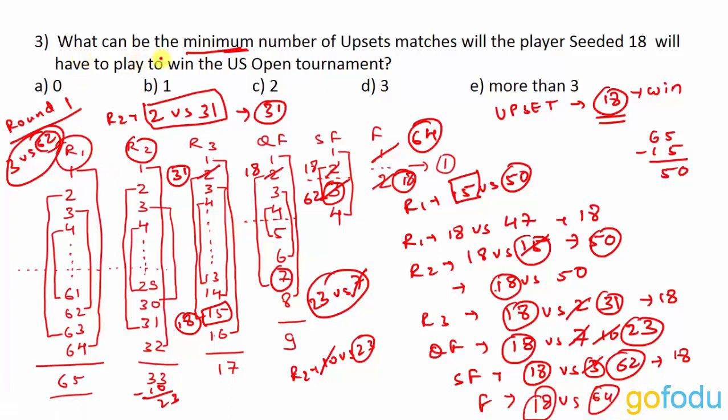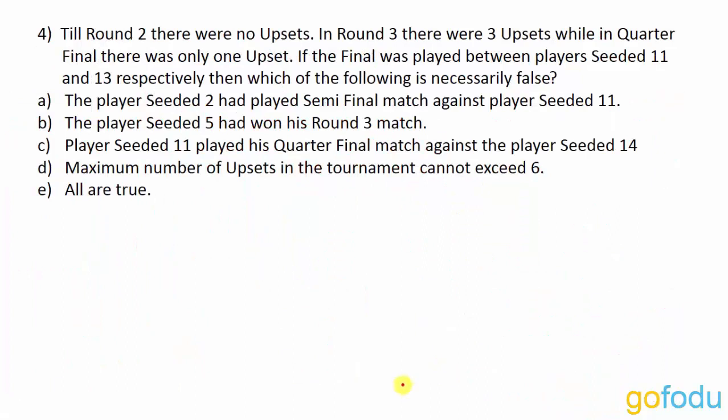What was the question? What can be the minimum number of upset matches that the player seeded 18 will have to play to win the US Open tournament? We saw that player 18 can win the tournament without causing any upset by himself. There were so many upsets, but 18 did not cause any upset to win the tournament. So the answer for this question is option A, 0. I hope this is clear to you. Let's move to the next question.